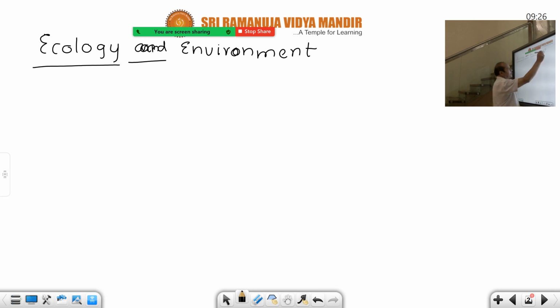Already in the branches of biology and zoology, we have given the definition of ecology. You know the term ecology was coined by whom? Haeckel. Do you remember that? Haeckel coined the term ecology.